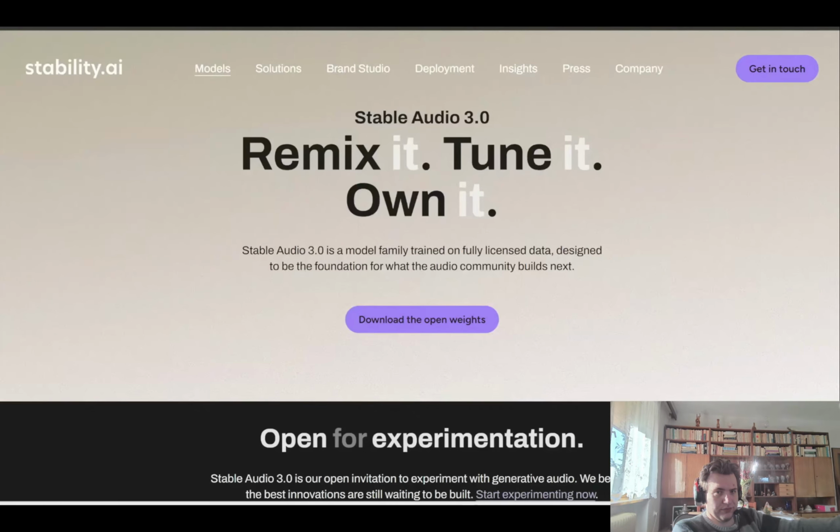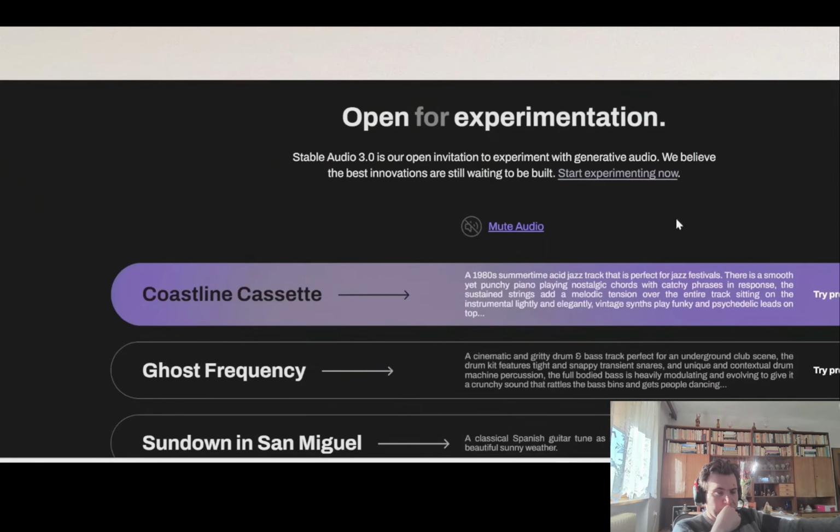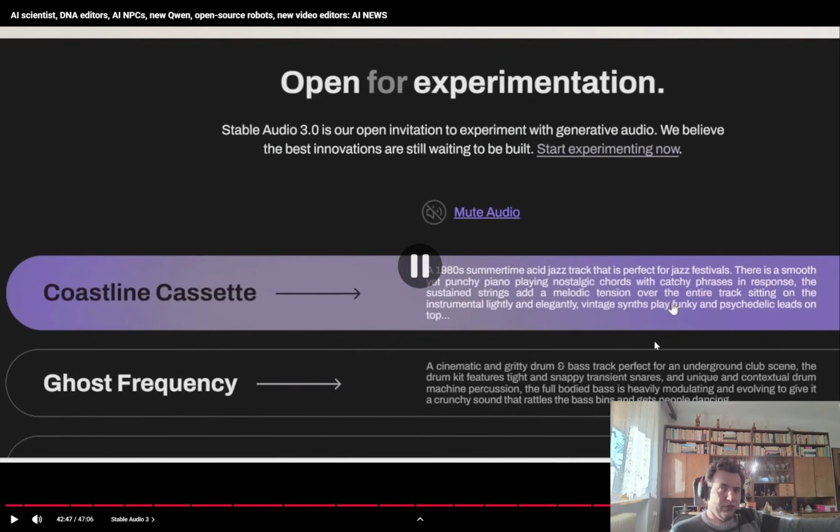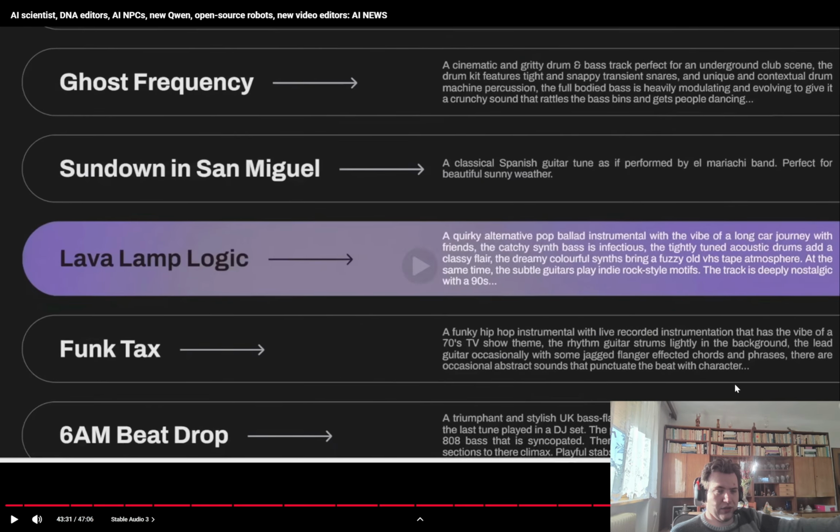Also this week, Stability AI, which is the company behind Stable Diffusion, just released Stable Audio 3. This is an open source model designed for making music. So you can create all types of different soundscapes, textures, effects, and other audio outputs just from a text prompt. Here are some examples. Oh, we can basically just create AI generated melodies.